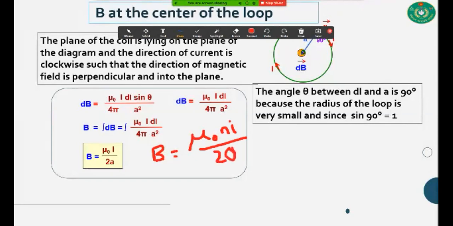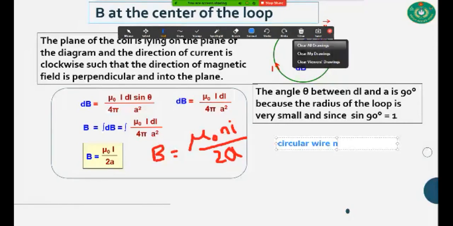Okay, and what is the difference? The difference is that for a circular wire there is N, and for a straight wire there is no N. Now we are going to discuss some math on the basis of these two equations, that is B equal to mu naught N I over 2a and B equal to mu naught I divided by 2 pi a. Okay.